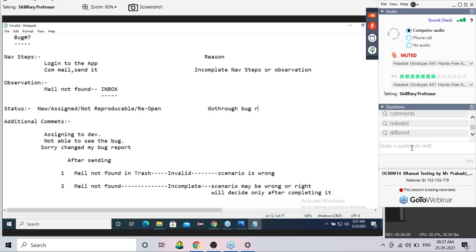Second action, everyone knows, is to reproduce the bug. Reproduce the bug means open the application and see where exactly the bug is. That is the meaning of reproduce. Third, he has to analyze the code, and finally change the code.